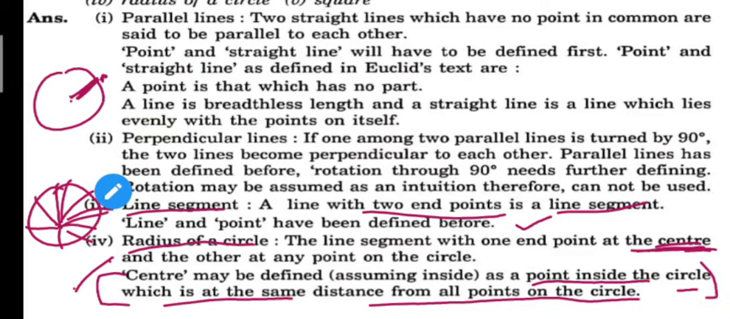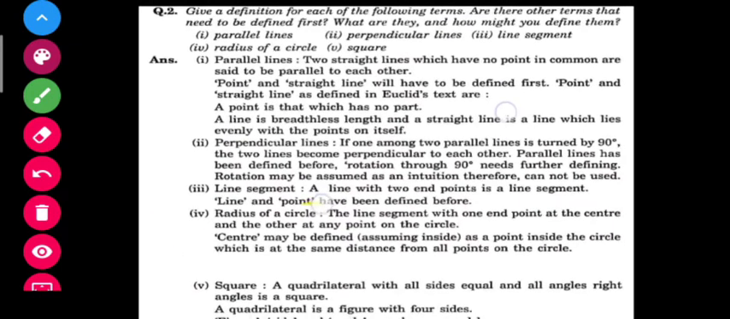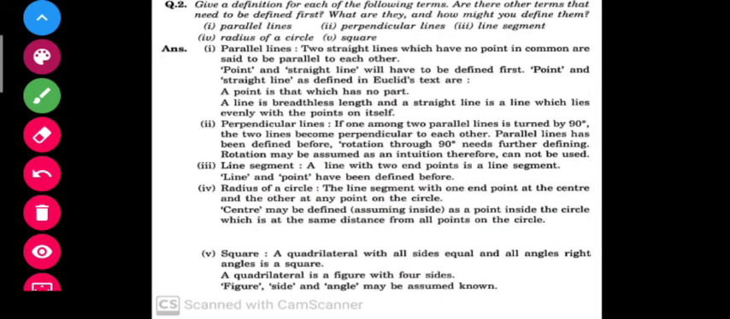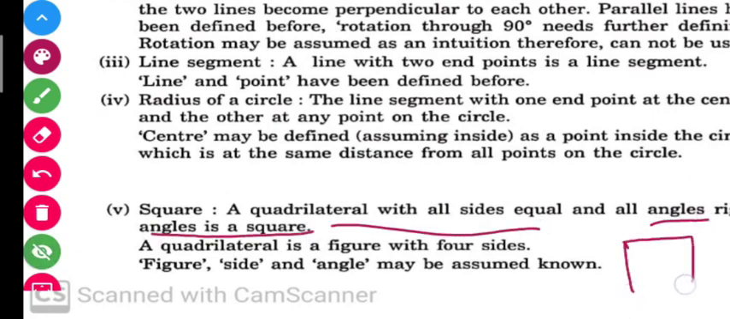So students, now let us move to our next question, that is here one definition is also given, that is square. So what do you understand by square? A quadrilateral with all sides equal and all angles equal is a square. You know that a square is a four-sided figure in which all sides are equal and all angles are equal to 90 degrees. So quadrilateral, you know what a quadrilateral is? Yes, a quadrilateral is a four-sided figure, right? So figure, side and angle must be known to you. Okay, so with this your question number 2 will be completed.